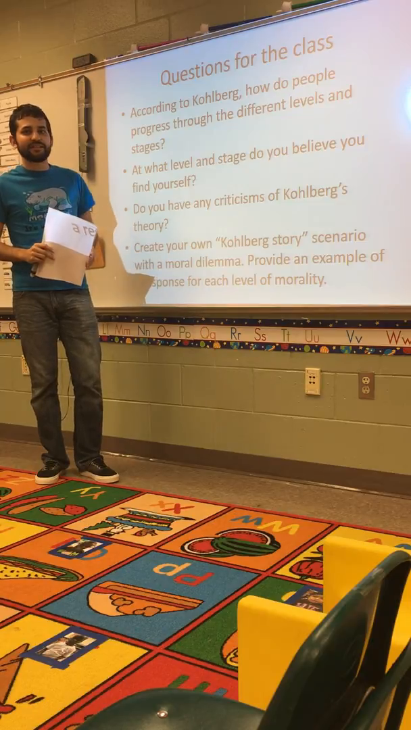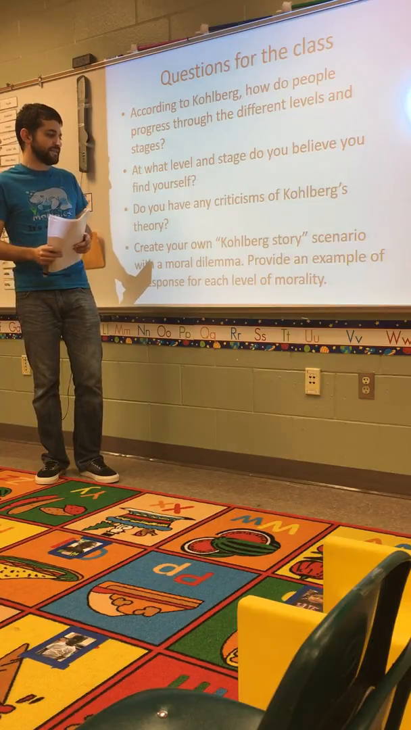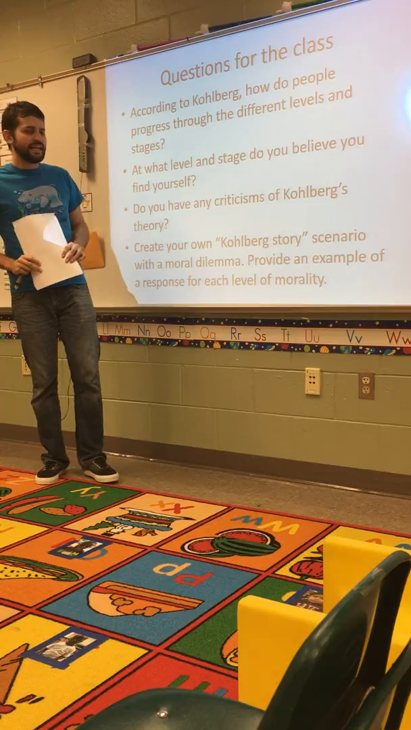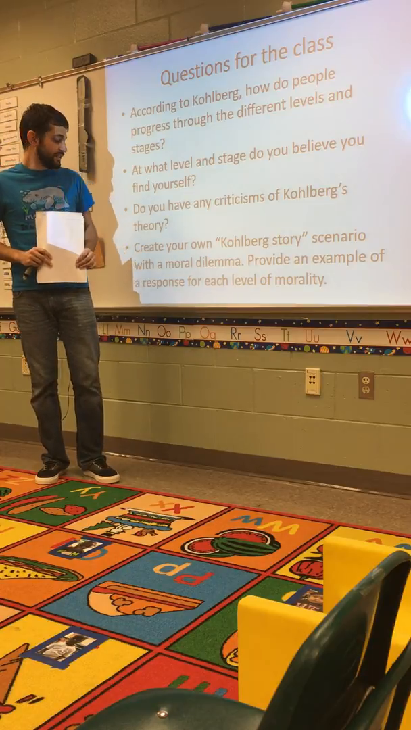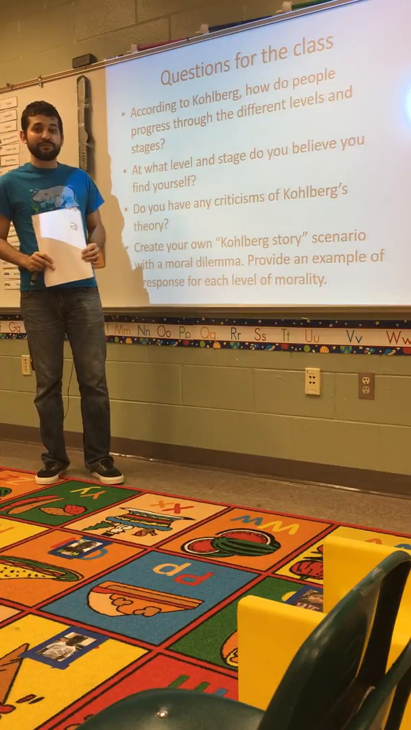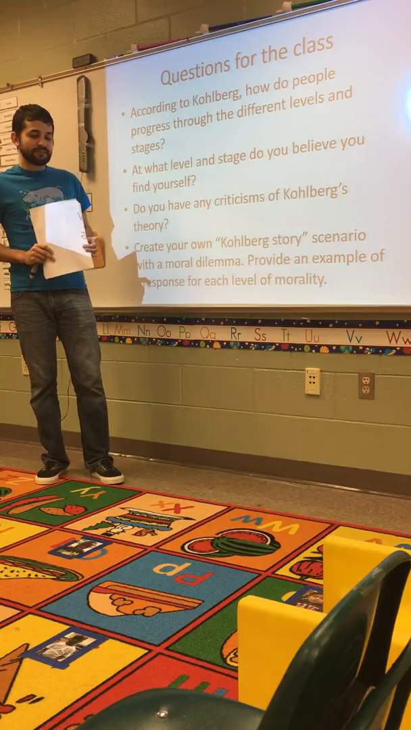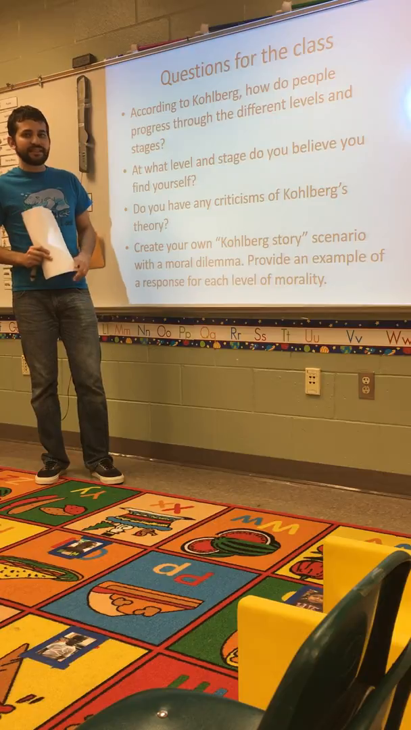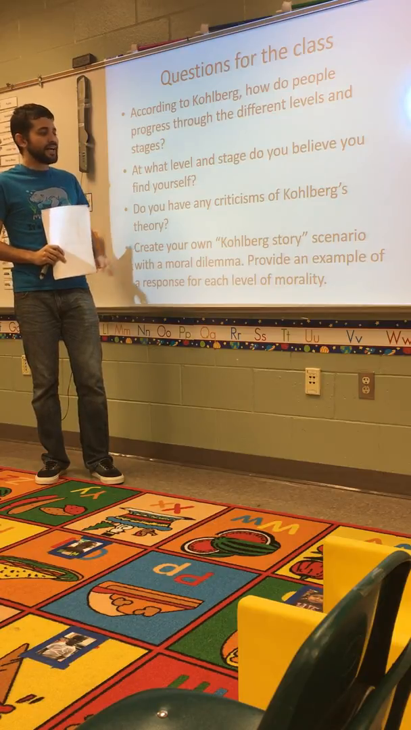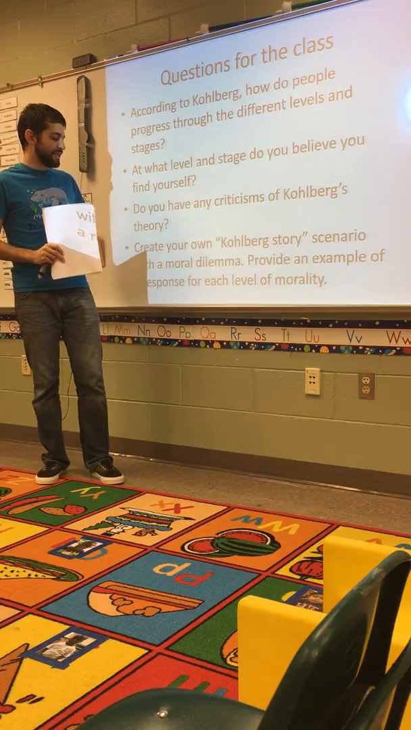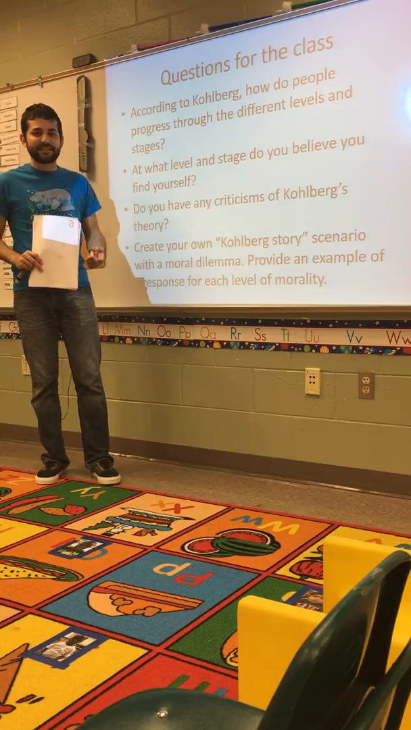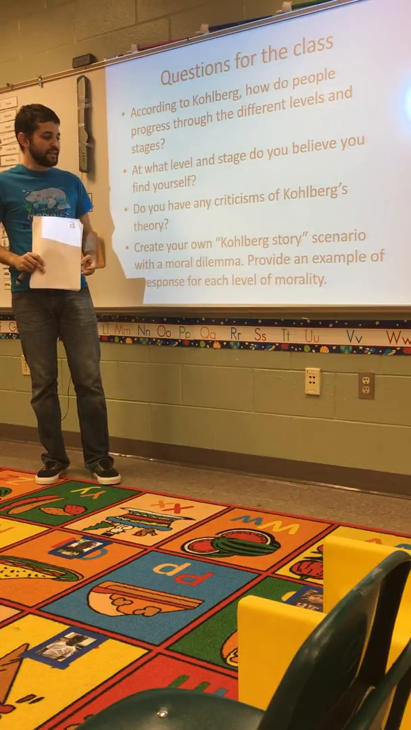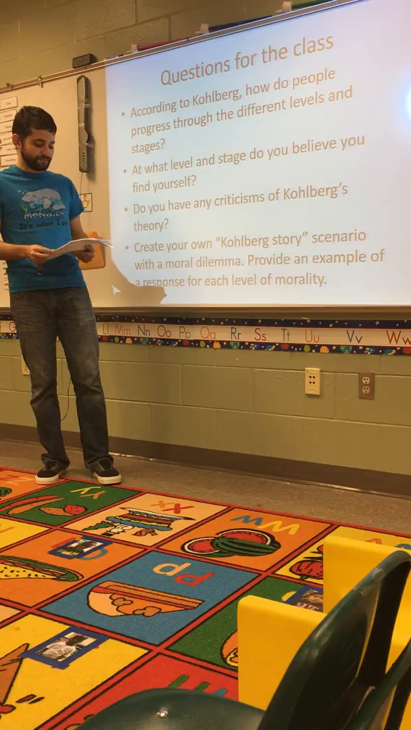My last question is a little higher level, but I want you to create your own Kohlberg story scenario and include a moral dilemma with that. After you've done that, I want you to provide an example of a response for each level of morality. Not for all 6 stages, you don't have to do that, but I want to see one for the pre-conventional level, conventional level, and post-conventional level.